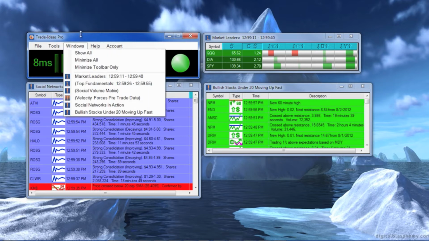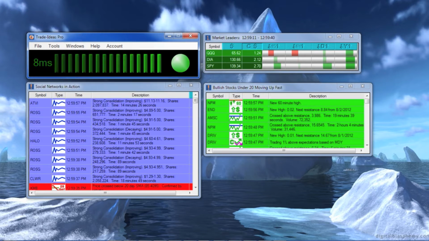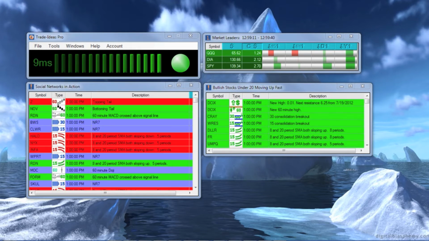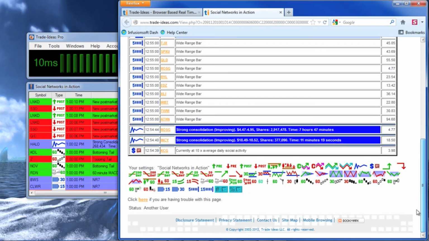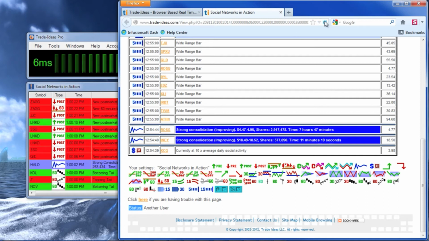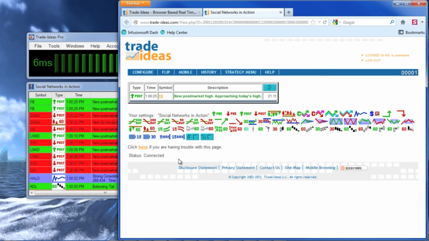Let's look at another common problem. What happens if I log in somewhere else? Maybe I was logged into my Trade Ideas account on the internet and logged in as my username. It kicked me out because I wasn't logged into TI Pro or because I was on another computer. If I hit refresh, then I'm live.